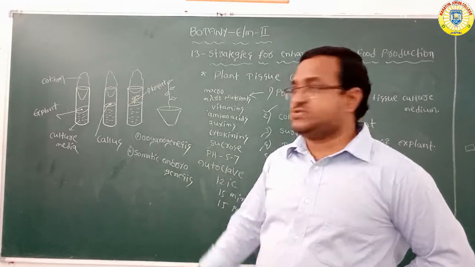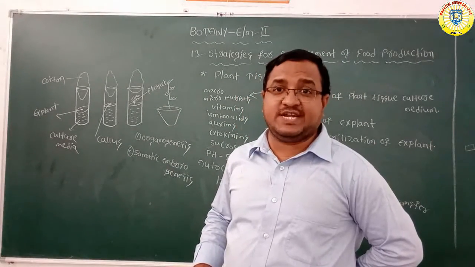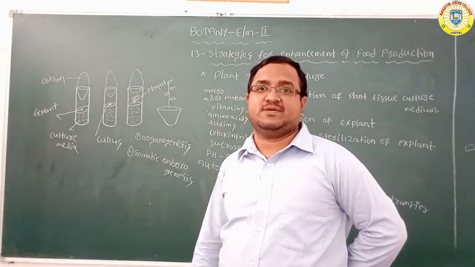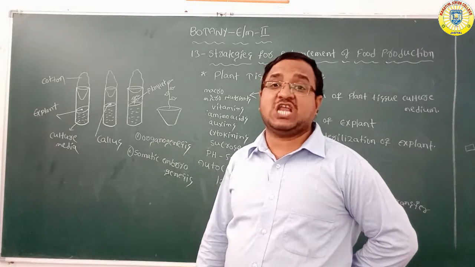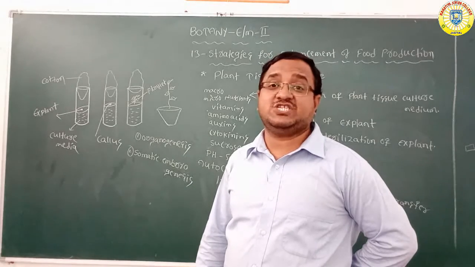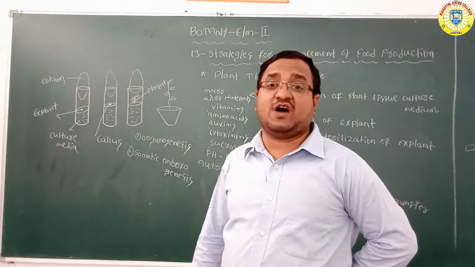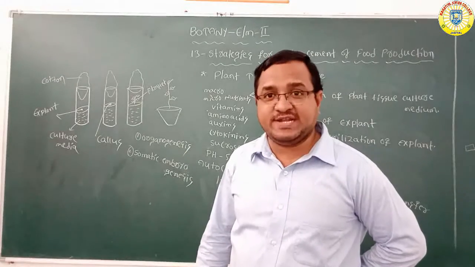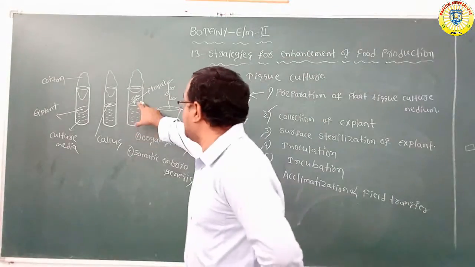So you should remember these two methods. Callus can be regenerated into plantlets in two methods: one is organogenesis, another one is embryogenesis. Organogenesis means production of adventitious roots and shoots from callus. A high proportion of auxins induces root development, and a high proportion of cytokinins induces shoot development from the callus. As a result, a new plantlet will grow.